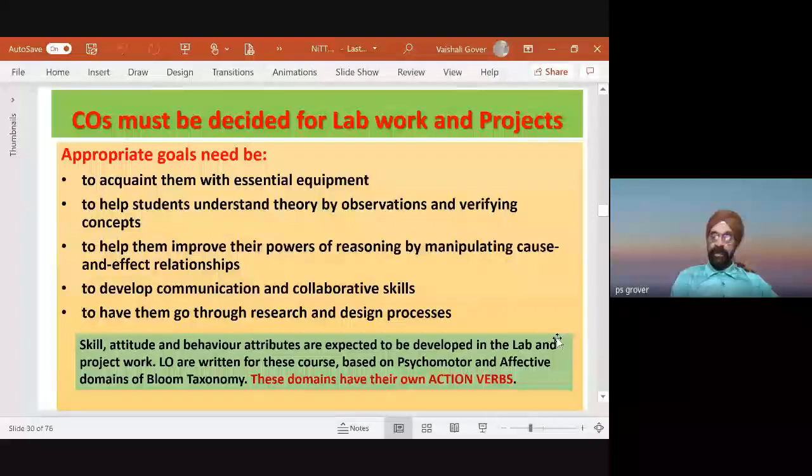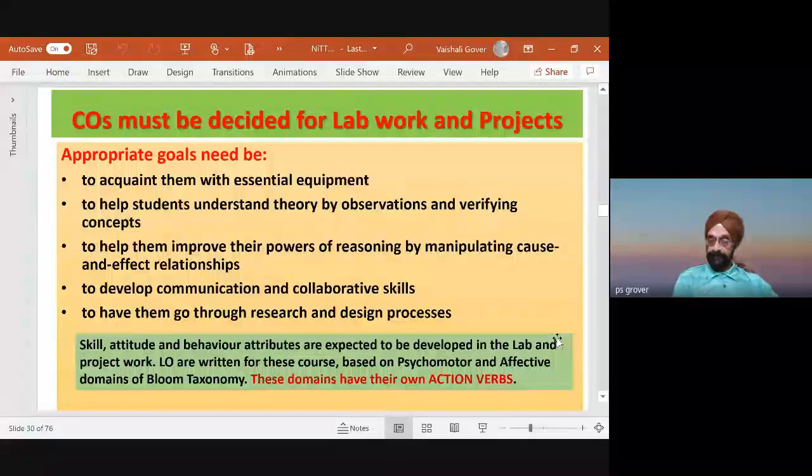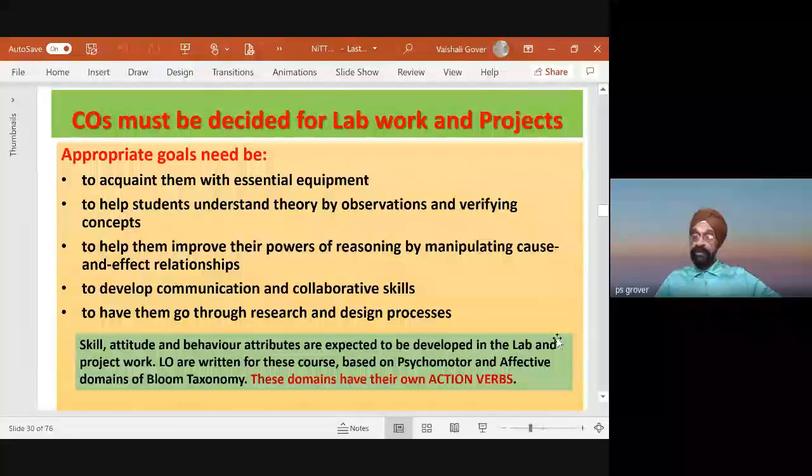If I want it, to help them improve their powers of reasoning by manipulating cause and effect relationships, developing communication and collaborative skills, have them go through the research and design process. Please hear, this is what we want our students to be able to do, or these are our objectives.